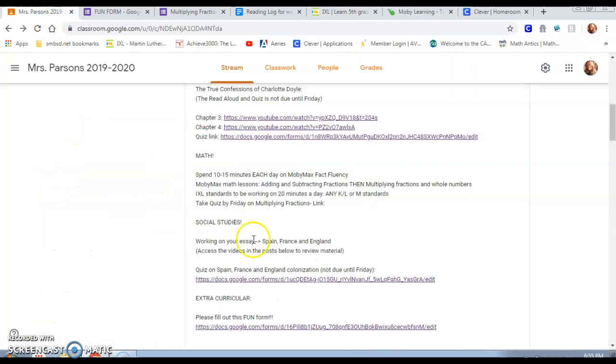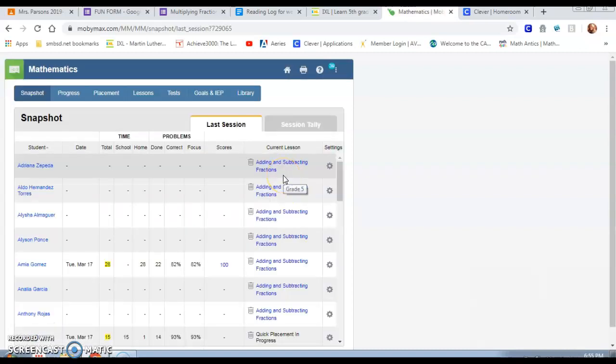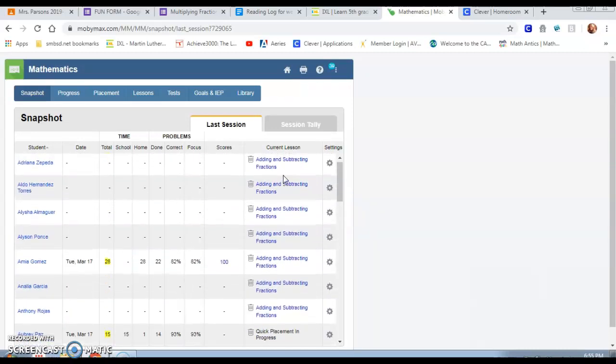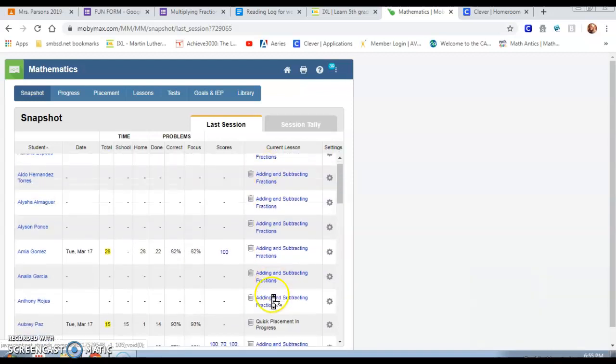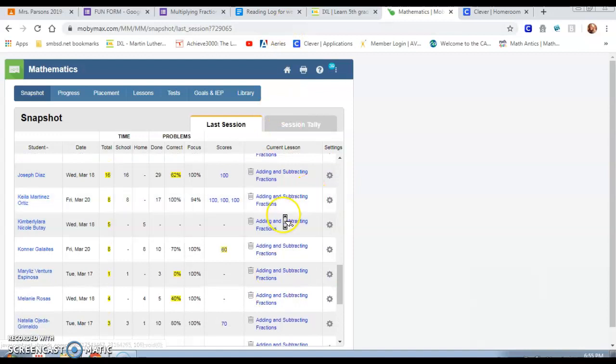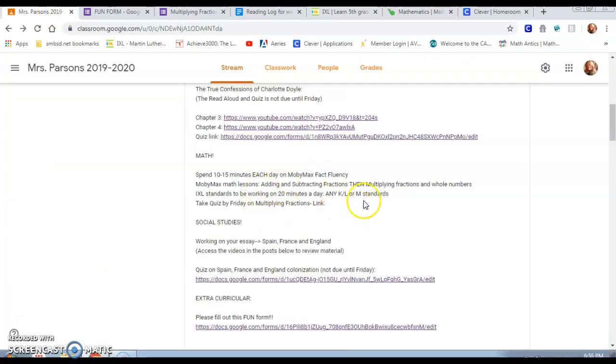Okay, then the next thing on your agenda for math, it says MobyMax Math Lesson. So the math lesson is referring to this icon right here, the top one. So right now, you can see on my end, I can see who is working on this and who is not. So good job, Amia, good job, Aubrey. Okay, you can see that you all are looking for adding and subtracting fractions right now. When you finish this, the next lesson that I assigned is multiplying fractions. So you will be working on that. So keep working on it. It says then multiplying fractions. So you are not done until you are done with multiplying fractions.